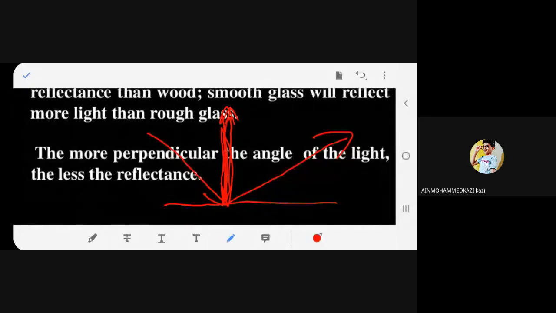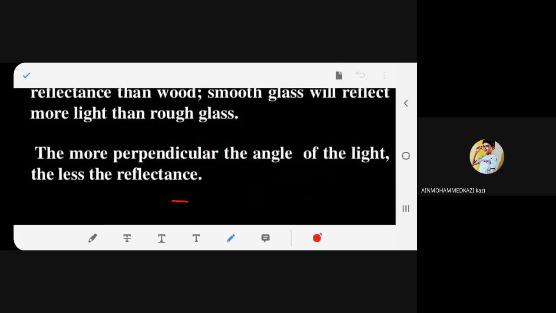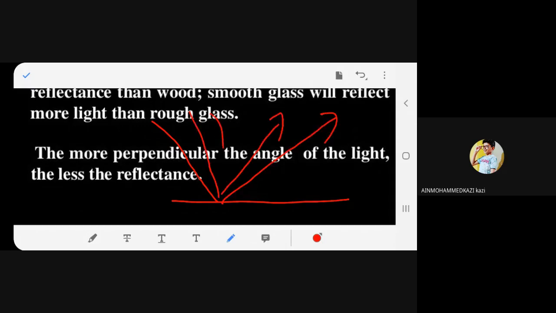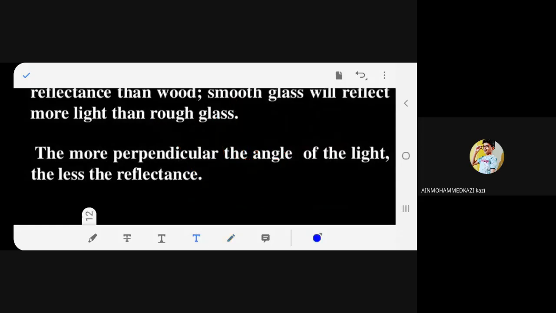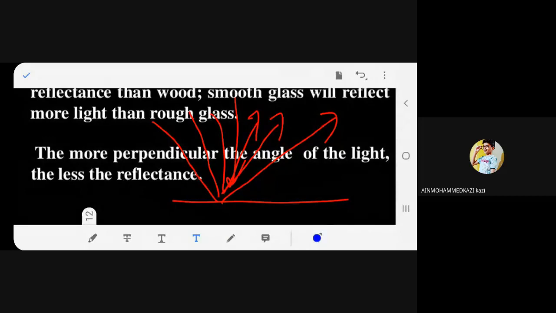So when it becomes more perpendicular, for example, if it is like this, the reflectance becomes like this. If it's like this, then this. Is it clear? So reflectance becomes less as we come towards the perpendicular line. That is what it is saying: the more perpendicular the angle of the light, the less will be the reflectance. Have you understood, beta? Yes? Okay.